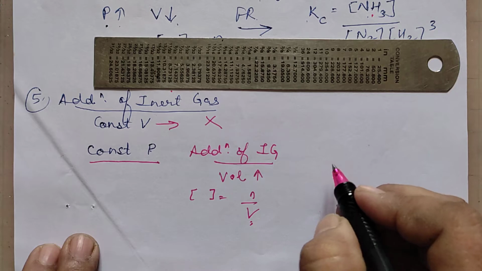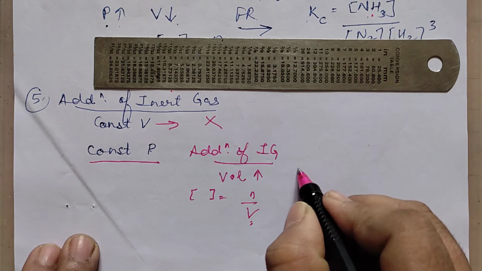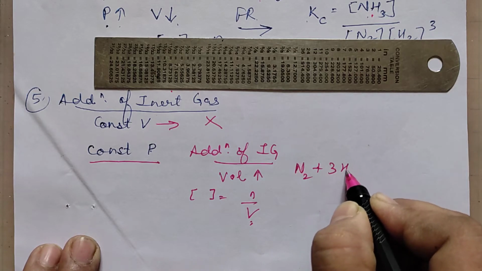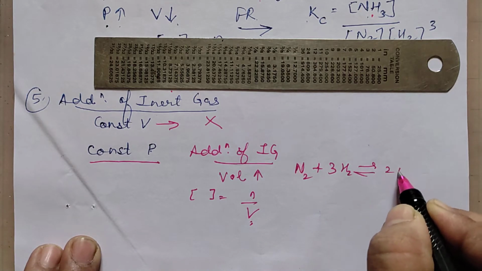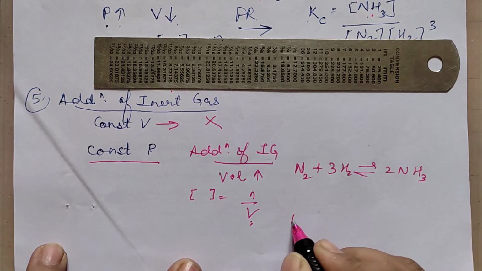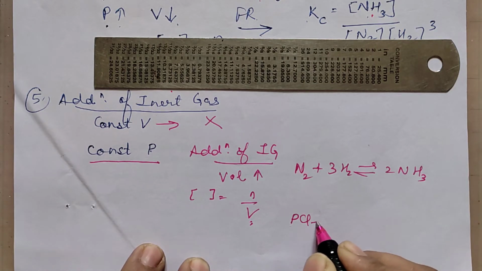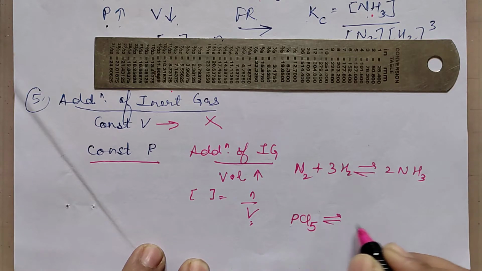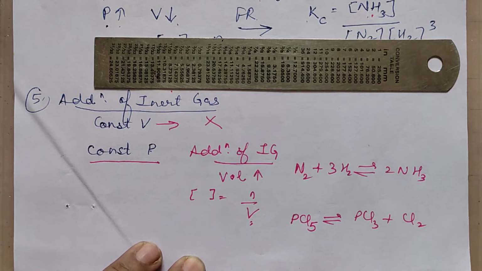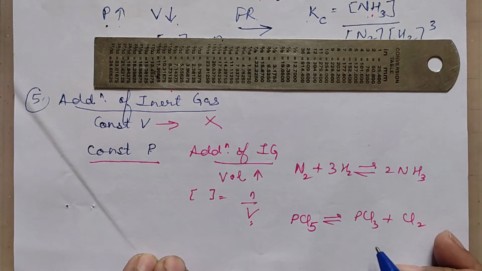I will take both types of examples, where one is N2 plus 3H2 forming 2NH3, where the overall number of moles are decreasing. Another example I am taking, PCl5 forming PCl3 plus Cl2, that is, it is undergoing dissociation. What is the effect of the addition of the inert gas?